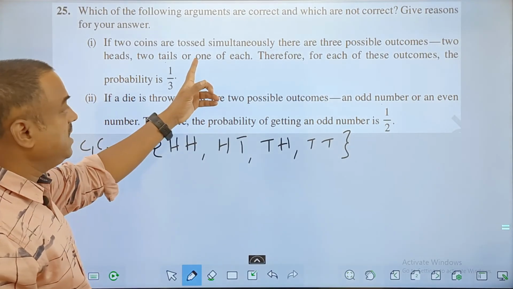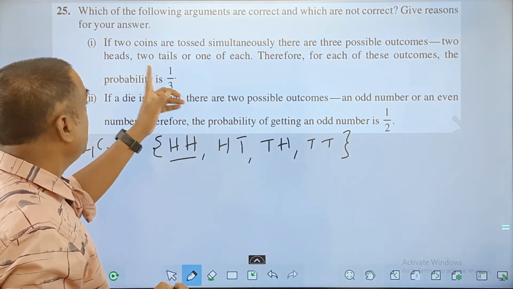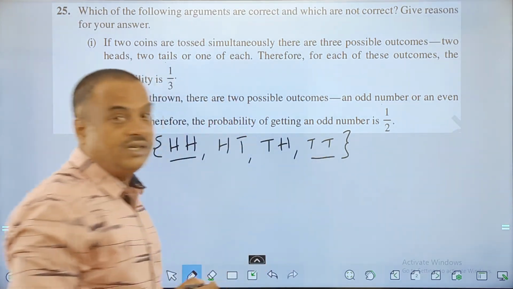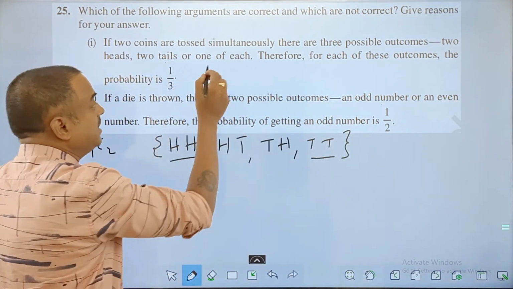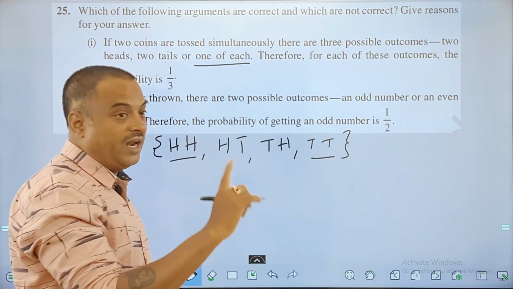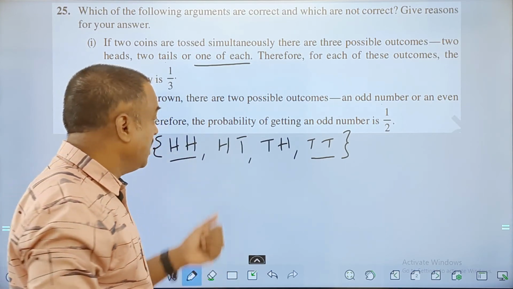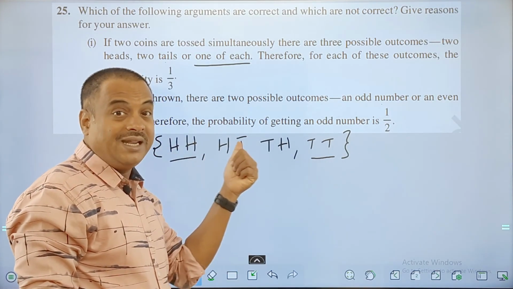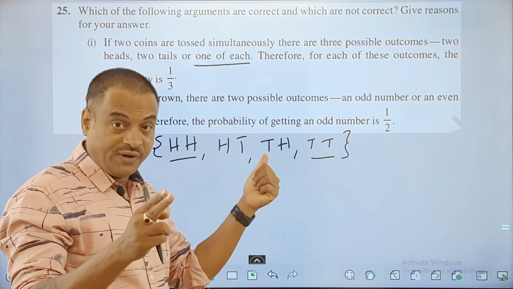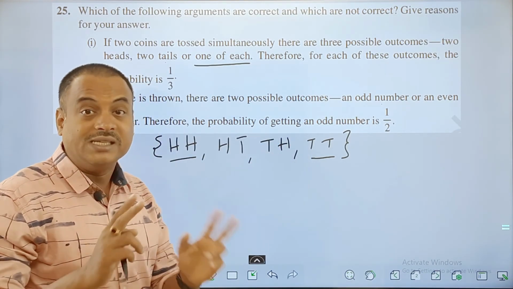Now here he said 2 heads. He defined this. He said 2 tails. He also considered this. But here, this one, he said 1 of each. 1 of each means 1 head, 1 tail. Now, when I'm talking about 1 head and 1 tail, we should remember getting head on the first coin and tail on the second is different, and getting tail on the first coin and head on the second is different.